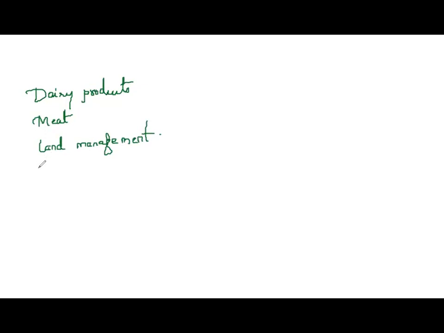Yes, then it is also a source of fiber. Animals also produce fibers and textiles such as wool and leather. Sheep is being reared for what? Especially sheep is reared for wool and leather. So sheep is reared for wool, and leather is obtained from, do you know which animal? Leather is obtained from camel. They are reared for it.